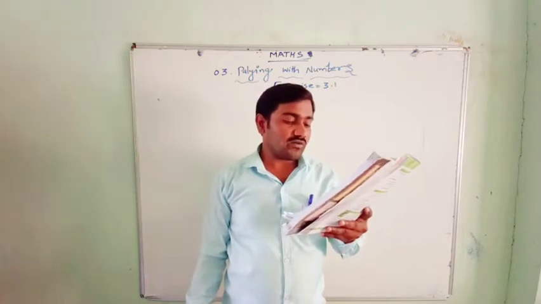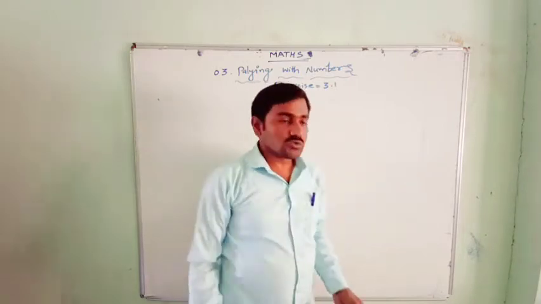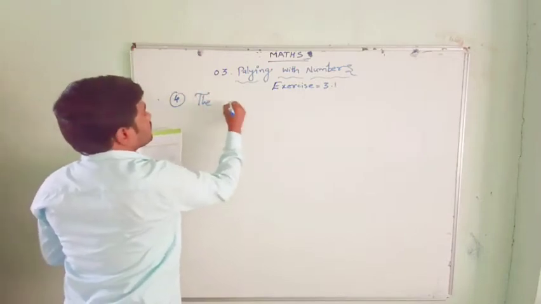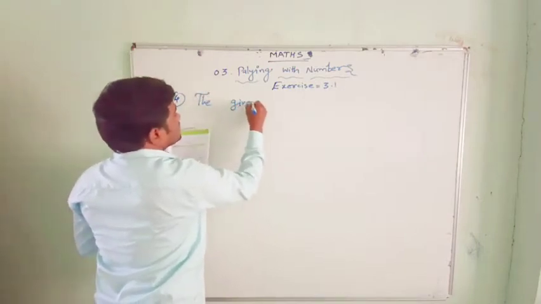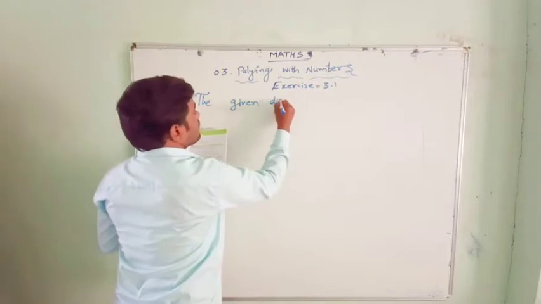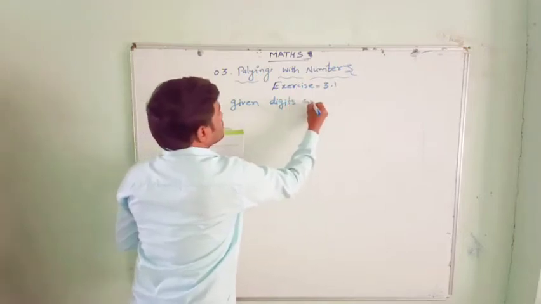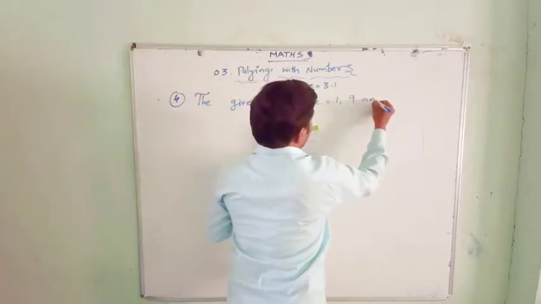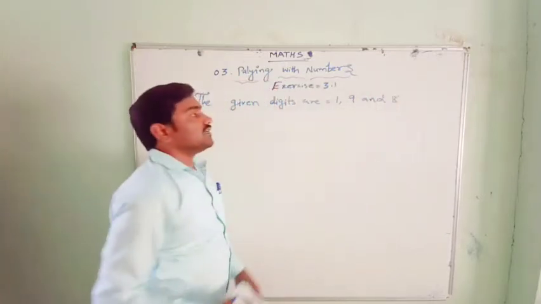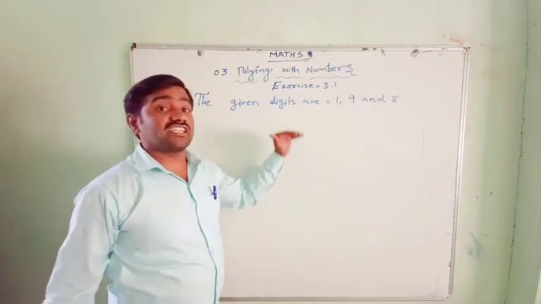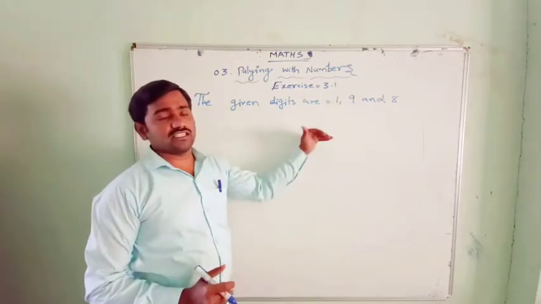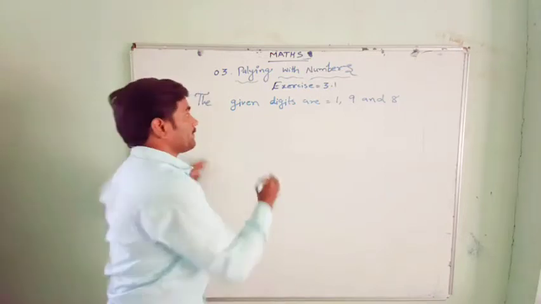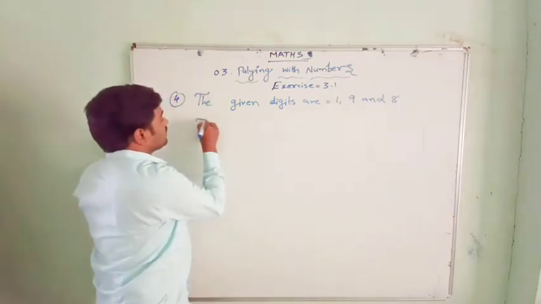Check which of the following numbers are divisible by 9. The given digits are 1, 9 and 8. These are the 3 digits given. We have to make 3 different numbers with this, and check whether the numbers are divisible by 9 or not.